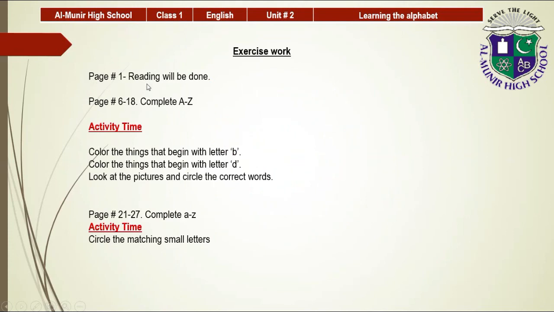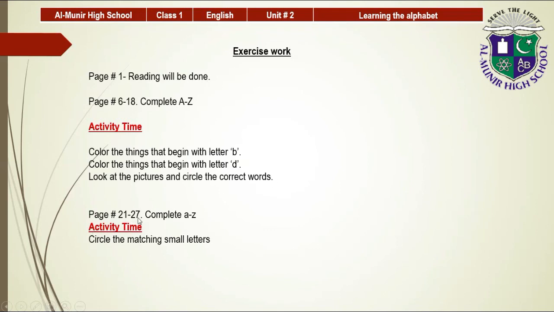Reading page number 1, the reading has been done now. On pages 16 to 18 you have to complete A to Z. The activity to color the things that begin with letter B, we have done already. Color the things that begin with letter D, this work is also done. Look at the pictures and circle the correct words, this question is also done.